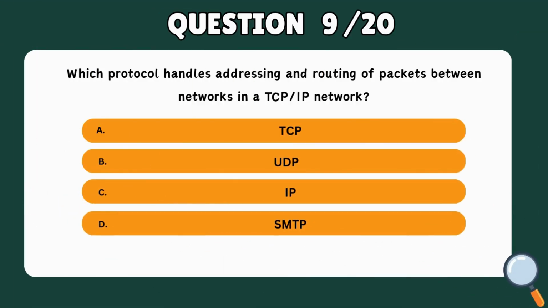Question 9. Which protocol handles addressing and routing of packets between networks in a TCP/IP network? A. TCP. B. UDP. C. IP. D. SMTP. Correct answer: C. IP.